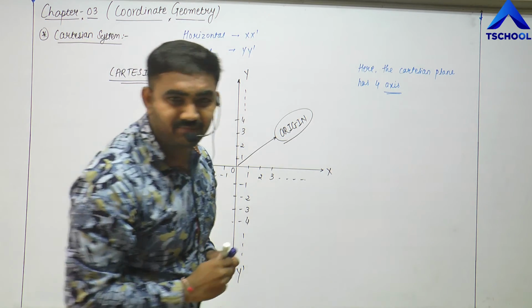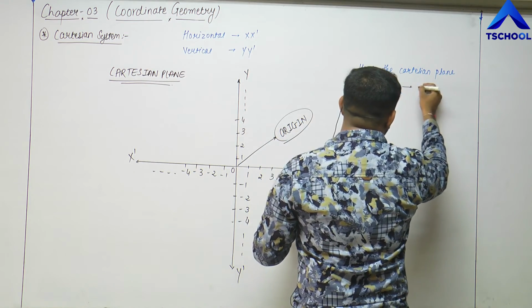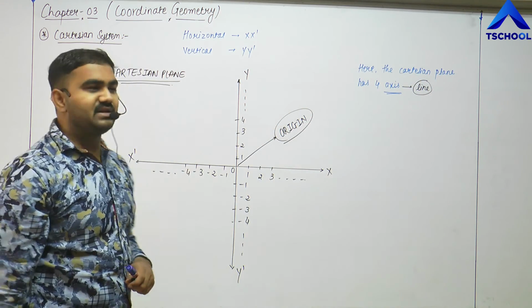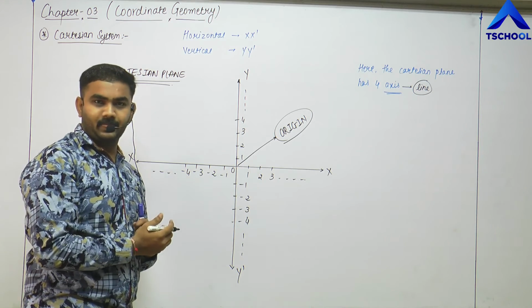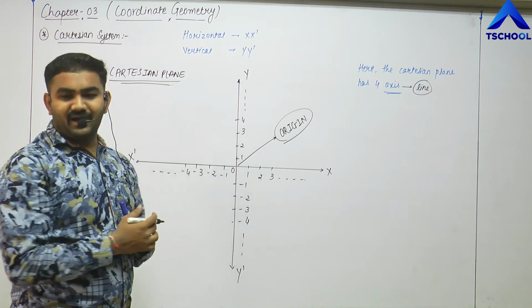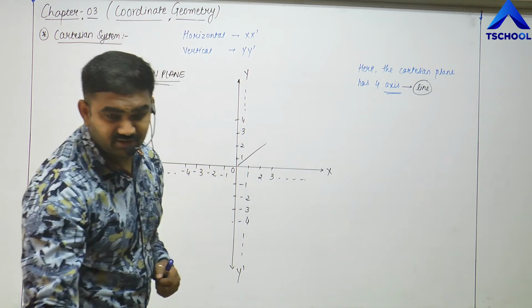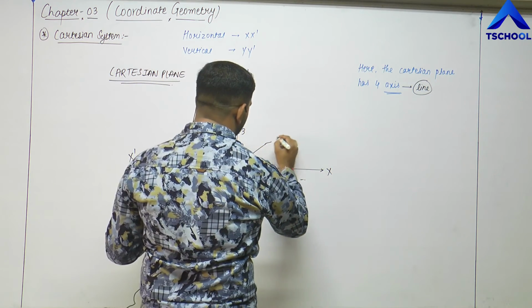Axis basically means the line. You must know that axis means line, and here in the Cartesian plane we have 4 lines. Can you see 4 lines here, friends? Yes or no?